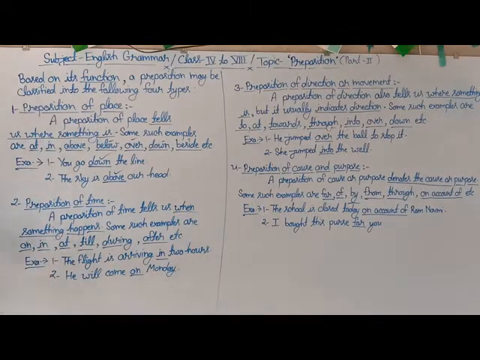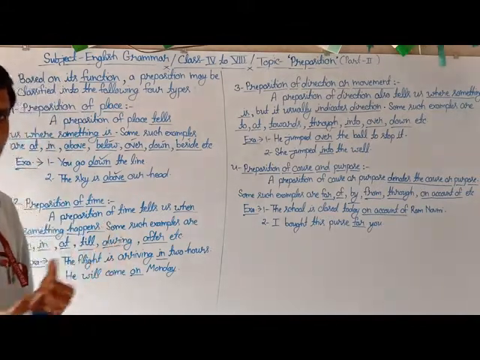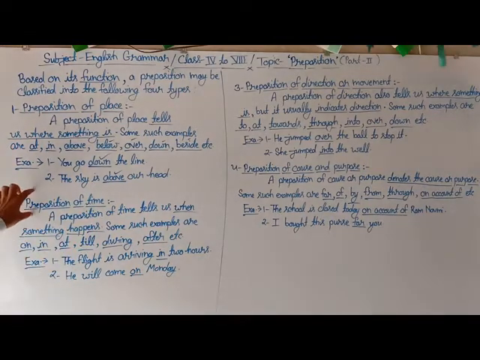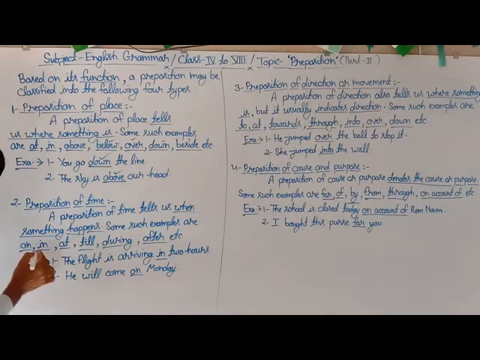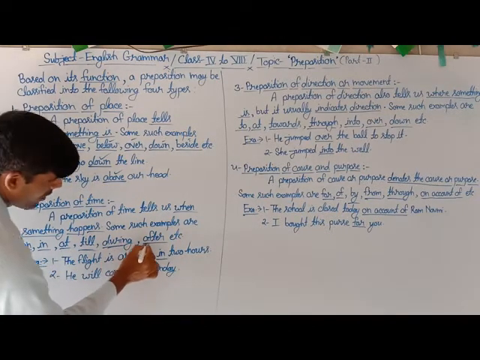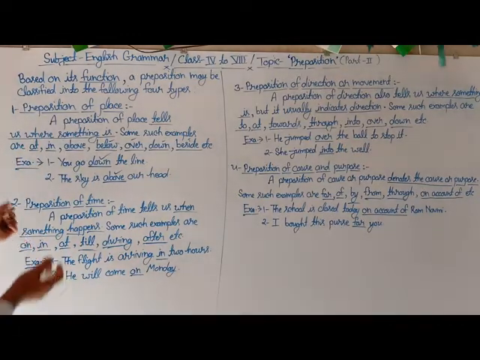The preposition which denotes when something happens is called the preposition of time. Examples are on, in, at, till, during, after. These are some kinds of prepositions of time.